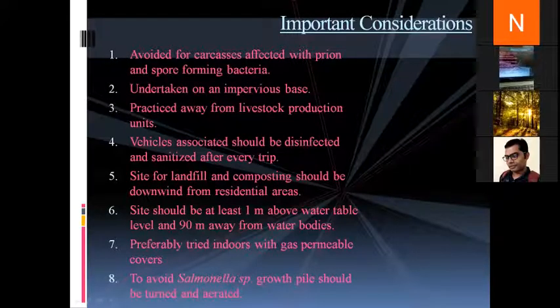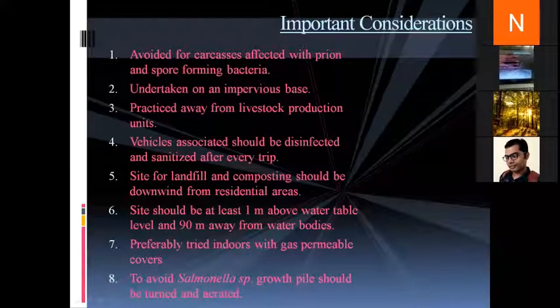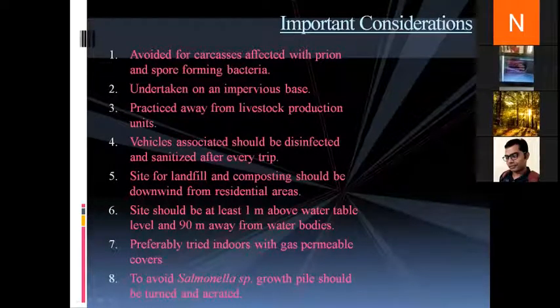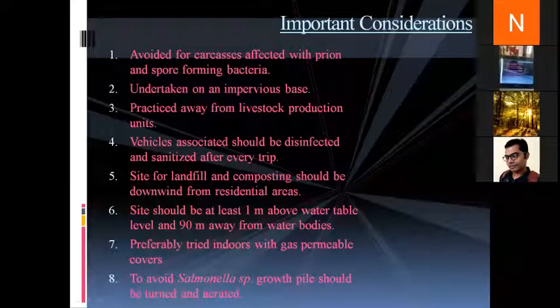Fifth point, the site for landfill and composting should be downwind from the residential area. Downwind from the residential area means that the air should first cross the residential area, then it should cross the compost area, not the other way around. Otherwise, there can be spread of infection through air. Okay, is this clear? Like in cases where the air flows from east to west, the population should be situated first, then the composting or landfill area should be present. Okay, is this clear?